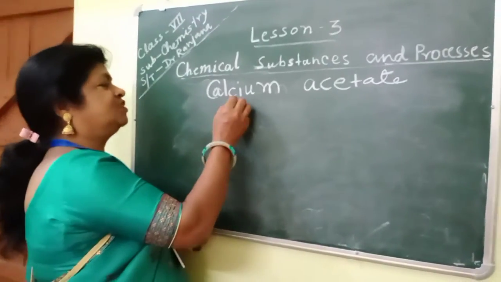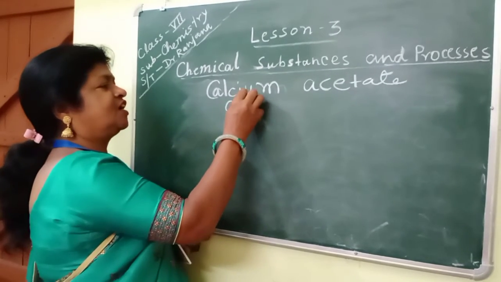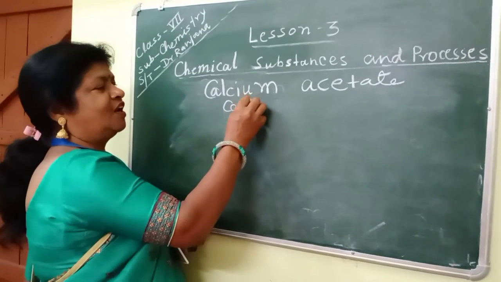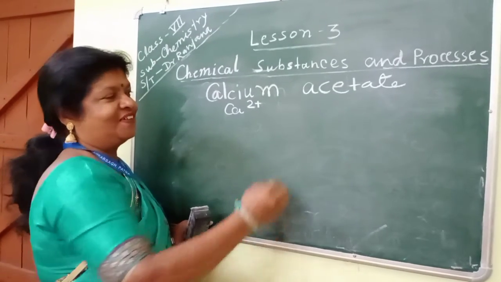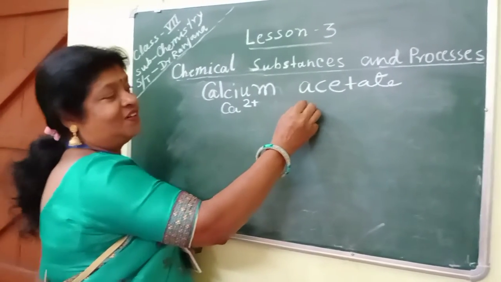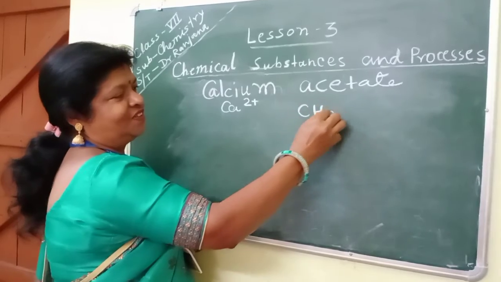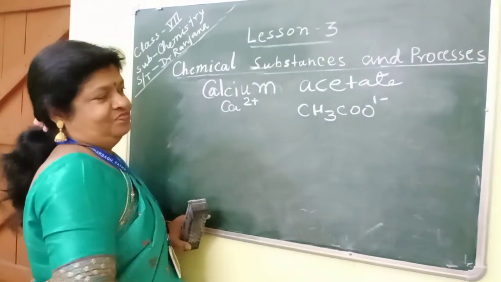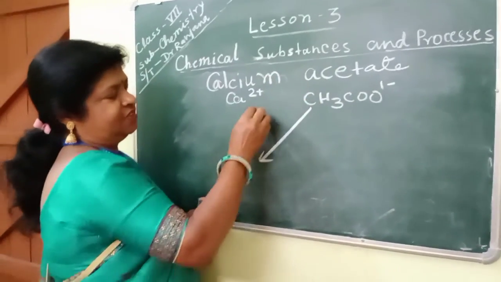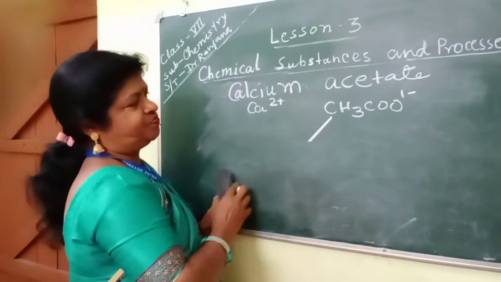So first what will we do? For calcium we will write the symbol, then the valency. What is the symbol of acetate? Do you remember? CH3COO, valency 1, isn't it? Now we will reverse in the similar way.